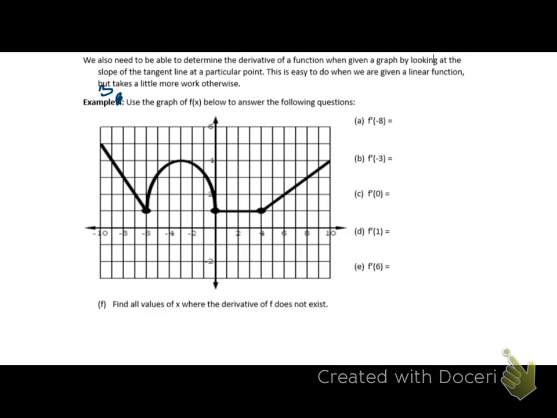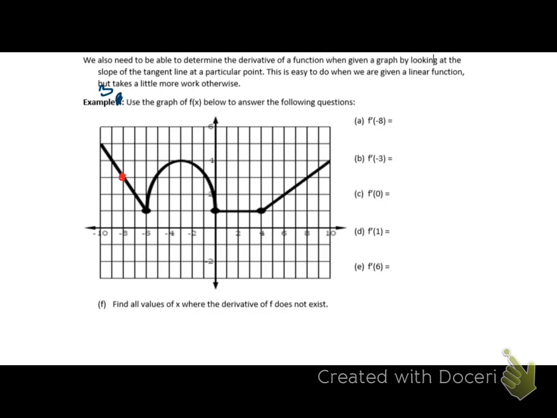So if you look at example 3, this is supposed to be example 3, at -8, right? That's right here. Right here. It'd be great if my pen would work. So to find the slope of that line, it's just the slope of that line, rise over run.